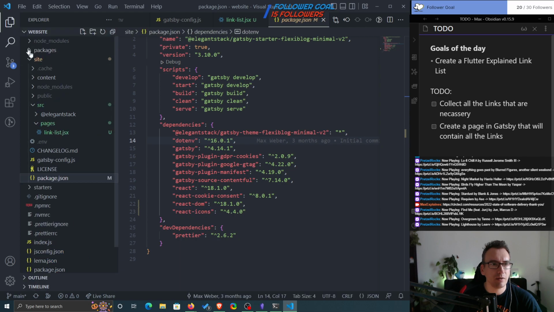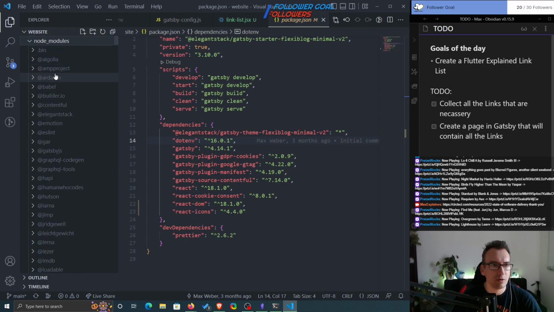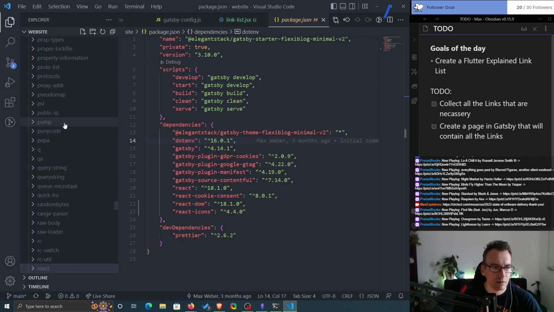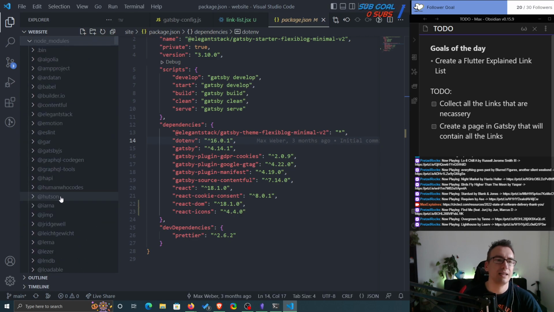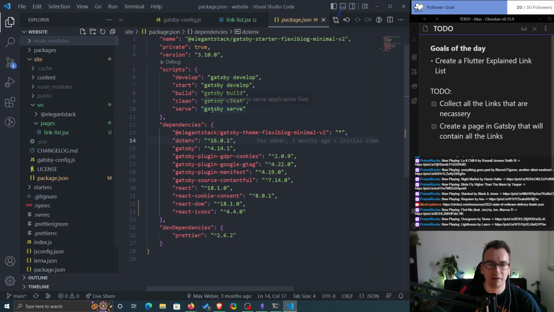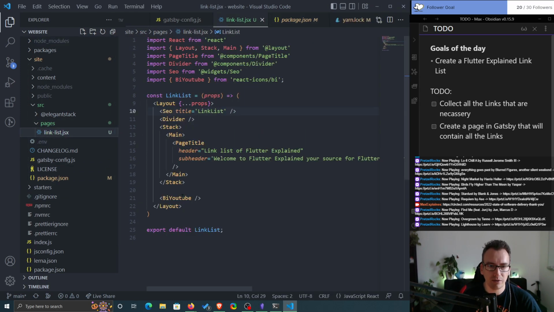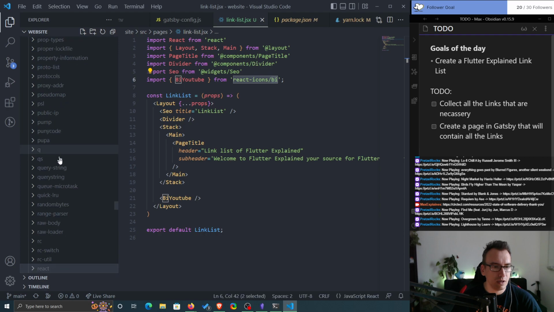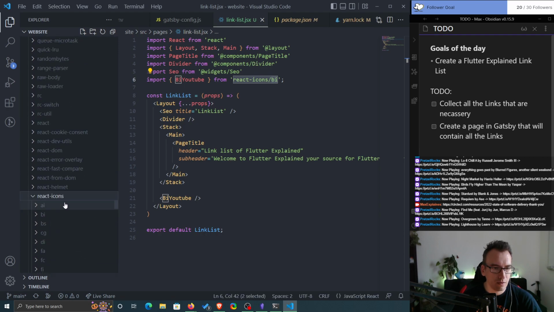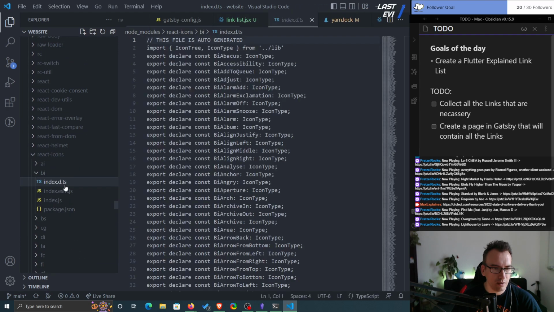So maybe it's already added inside of the node modules up here. React hooks, React icons. That's the reason the parent has it already, so we don't need to import it ourselves. Okay, fair enough. So node modules, React icons, BI, index.